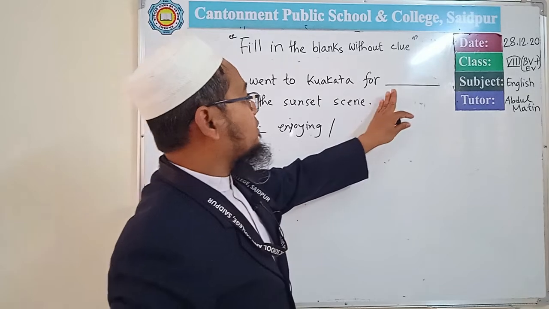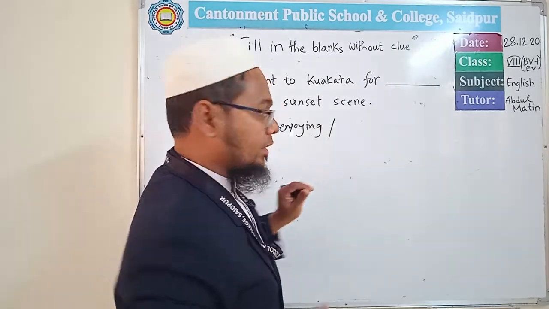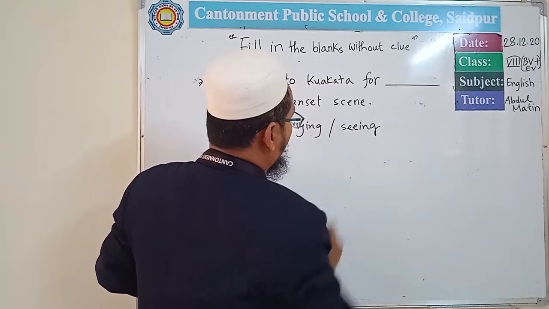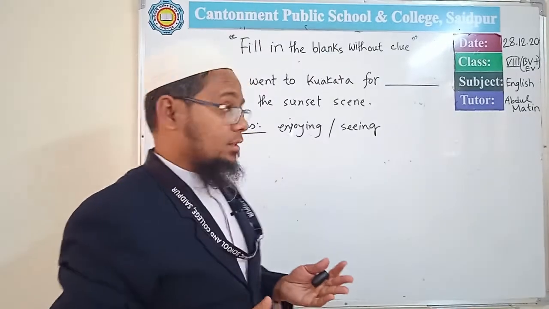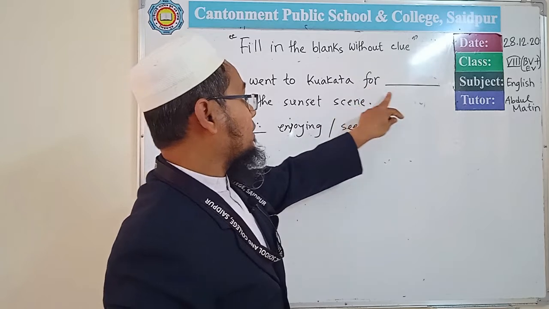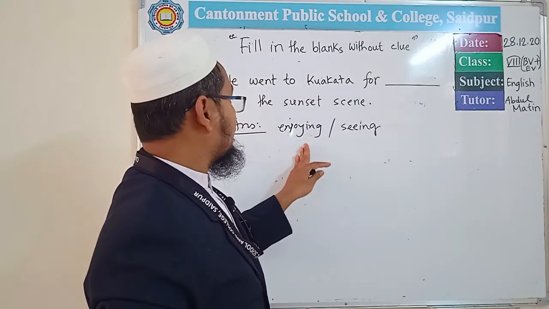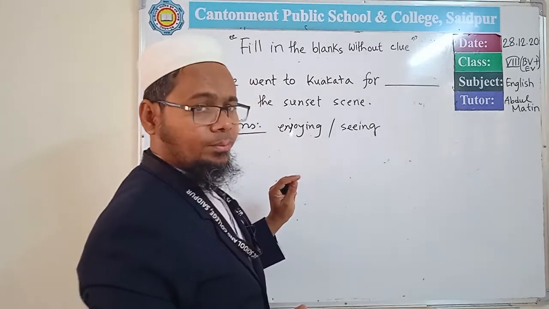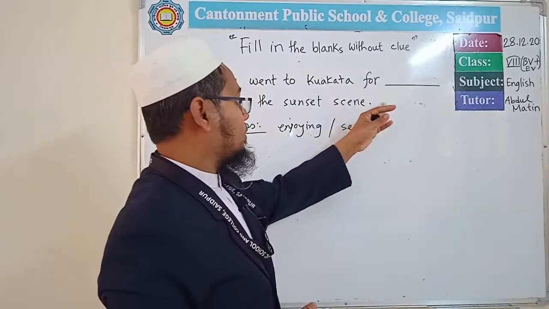If you think the answer is see, then it will be seeing. I want to tell you that if there is a blank after a preposition, and you use a verb here, then it must be with the ing form, according to the meaning of the sentence.